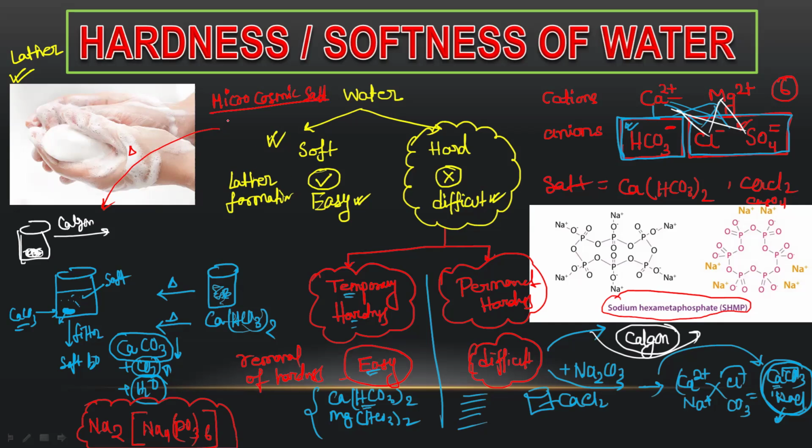Okay, so it is your homework to search in Google what the formula of microcosmic salt is. You will write the formula of microcosmic salt here. When microcosmic salt is heated, then calgon will be formed. So up to this I hope it is very clear, and this is the formula of calgon. It is not necessary to remember this formula, but I would emphasize that you write it at once. Watch this structure and just try to draw it on your own.